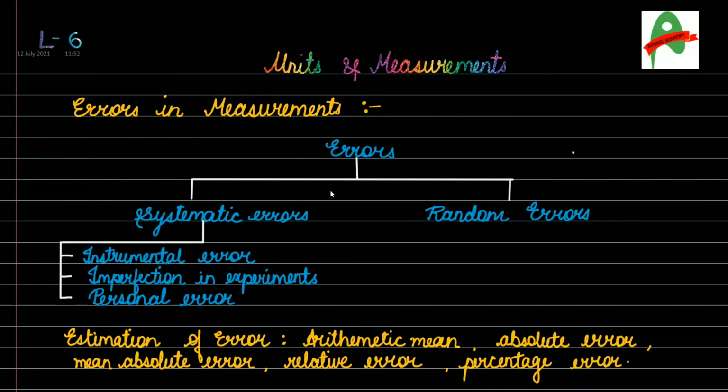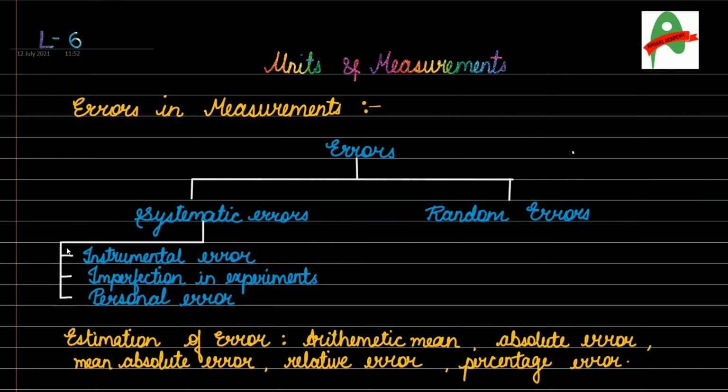So the errors are subdivided into two parts. The first is systematic errors and the second is random errors. So what are systematic errors? Systematic errors are those errors that are introduced by the inaccuracy of the observations. Systematic errors occur due to inaccuracy of the observations during a measurement process. This error may show an imperfect calibration of the instrument, and sometimes it may also show an imperfect method of observations. Such kinds of errors are known as systematic errors.